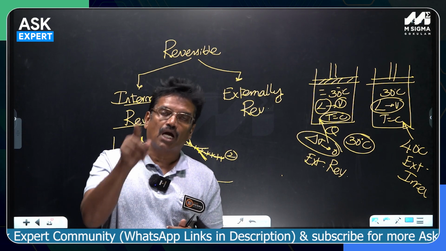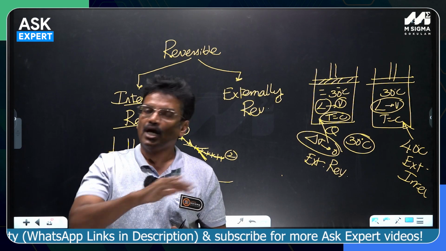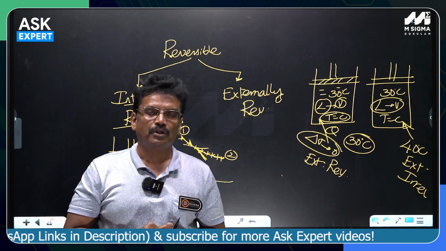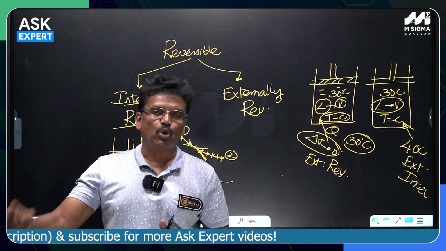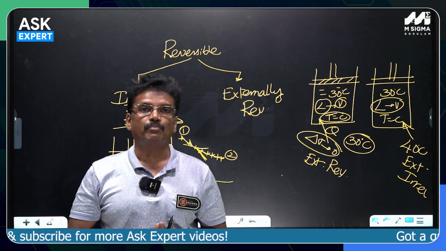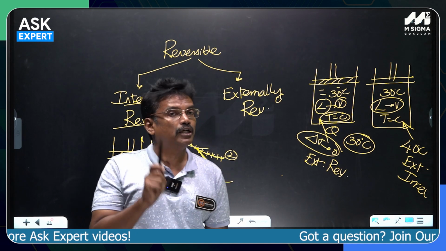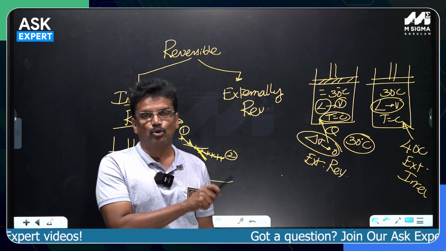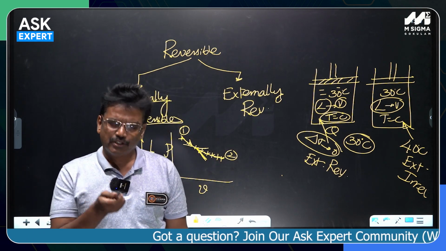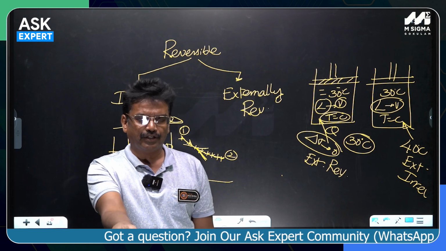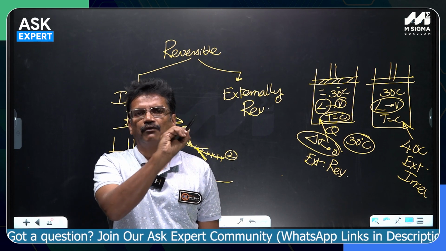That is true with the reversed Carnot cycle also. Carnot refrigerator and Carnot heat pump have the highest COP among all the refrigerators and heat pumps. No refrigerator can have a higher COP than that of the Carnot refrigerator. Similarly, no heat pump can have a higher COP than the Carnot heat pump, which is also called the reversible heat pump. Whenever you use the word reversible, it means that the device may be operating on the Carnot cycle. In fact, almost all the GATE papers, including GATE 24, have asked that the cycle is operating on a reversible cycle.